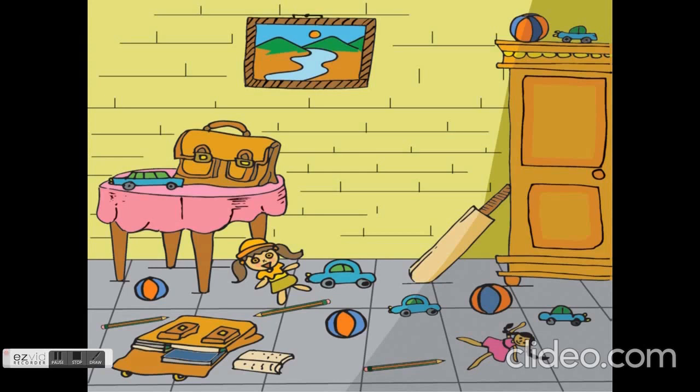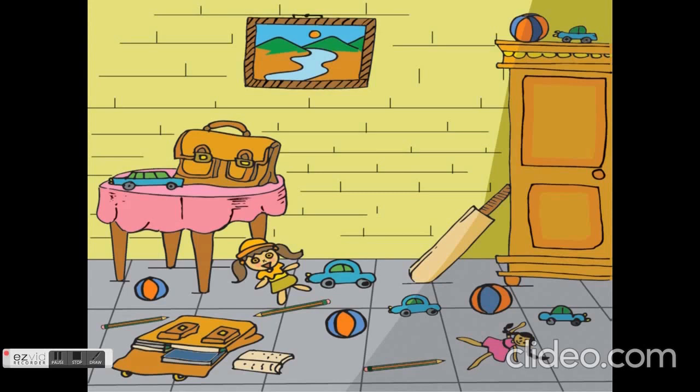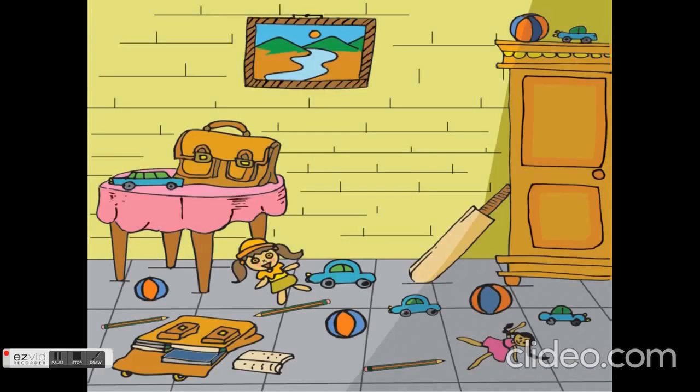How many dolls are there? There are 2 dolls, but both the dolls are different. We have to select the doll which is pink in color. Okay, so the doll is 1. Next, bag is given. How many bags are there? 2 bags. 1, 2. So how many bags are there? 2 bags. Next is a pencil.